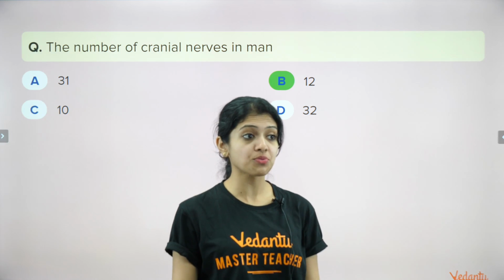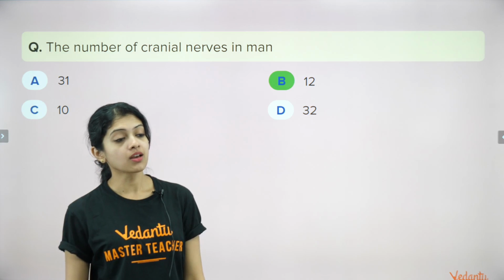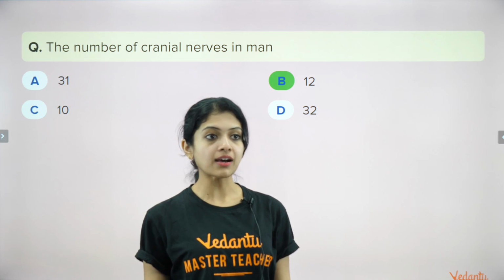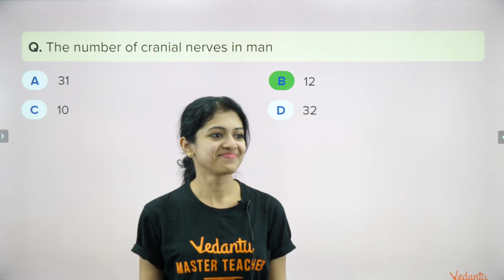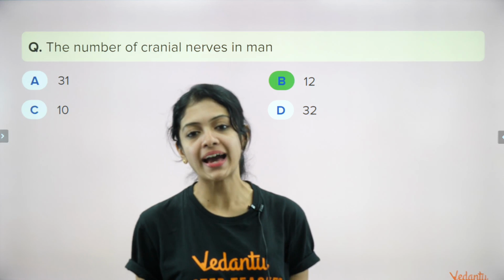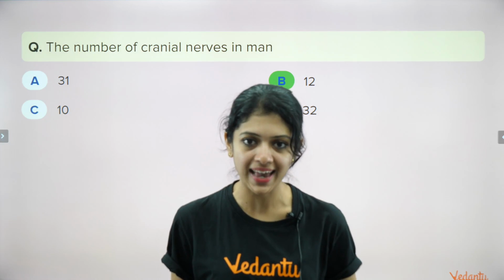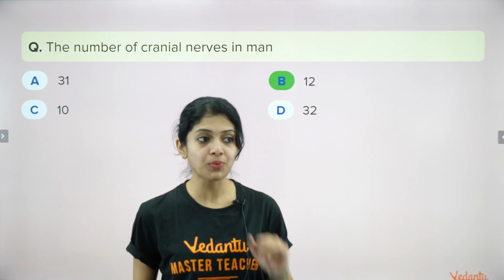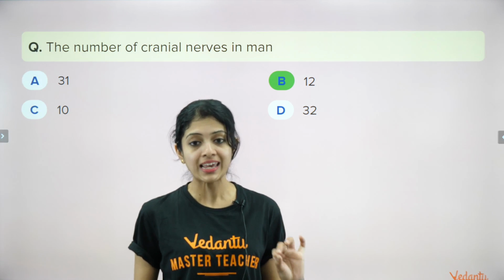Some of you said 31. Cranial nerves are 12. Spinal, yes Kushagra, spinal nerves are 31 pairs in number. Yes, 12 cranial, 31 spinal. Keep that in mind. Very, very important.